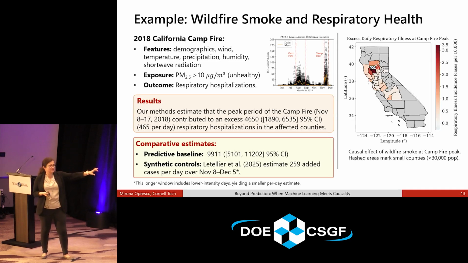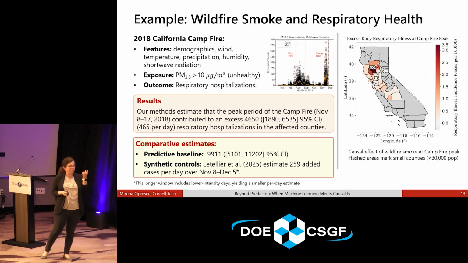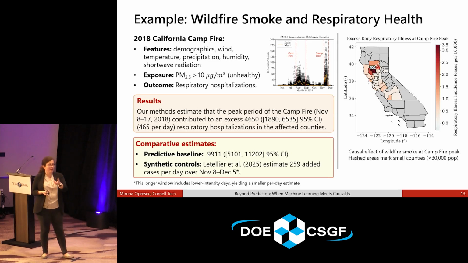Some other methods use more economic models, but they don't have a lot of granularity of what happens over time, and estimated a number way closer to ours. So we have some idea that we're in the more correct ballpark than the naive predictive baseline. But again, there's no ground truth with a lot of these causal questions.